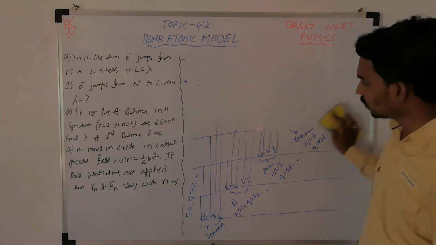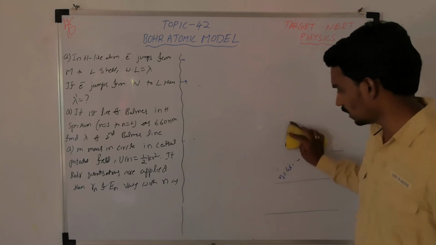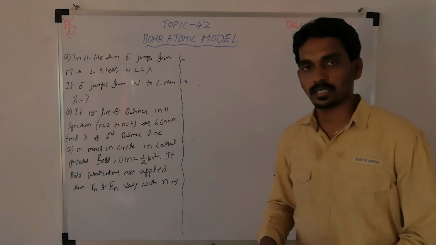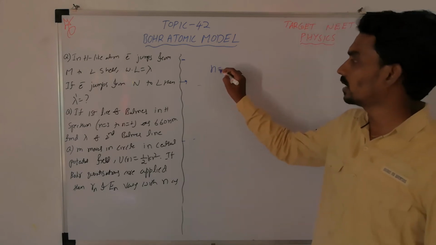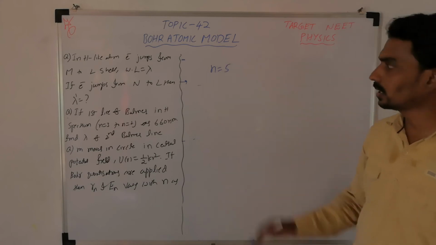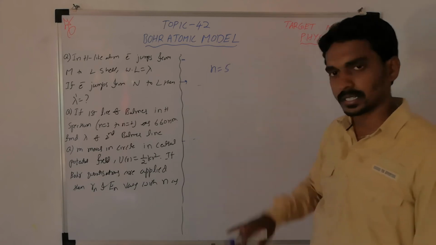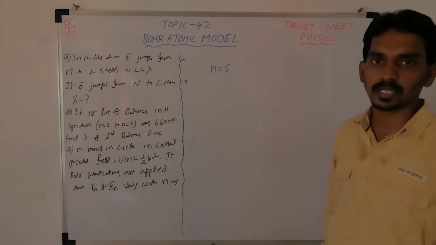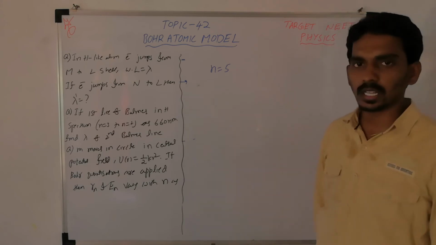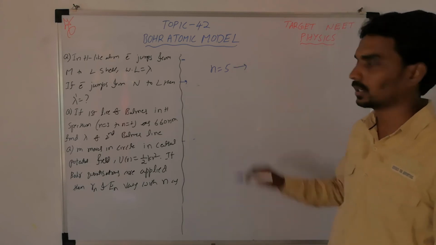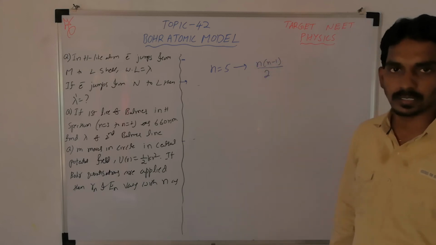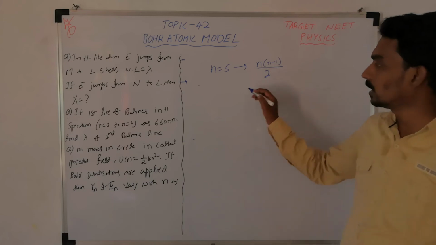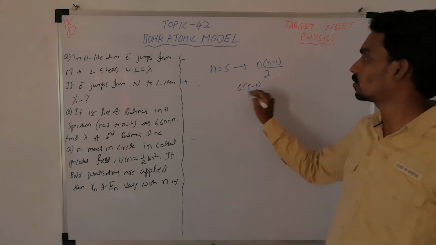Now one more question they will ask you: if the electron is in one excited state or any orbit, suppose it is in n equal to 5, in what all possible ways can it reach the ground state? That means the total number of spectral lines possible. That number is given by n into n minus 1 by 2, so here 5 into 5 minus 1 by 2.